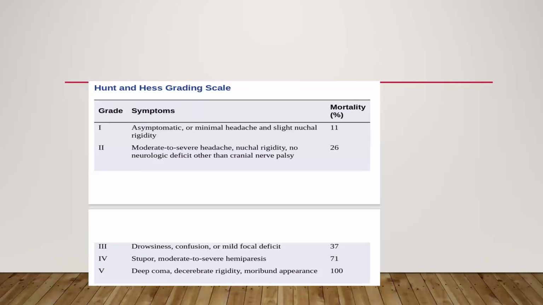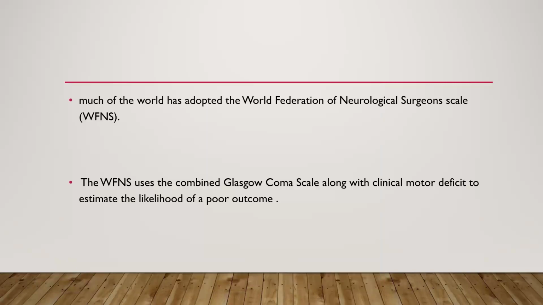Then grade 4 is stupor, moderate to severe hemiparesis. It has a mortality of 71%. Then grade 5 is described as deep coma, decerebrate rigidity and moribund appearance. If this grade is there, then the mortality is 100%.